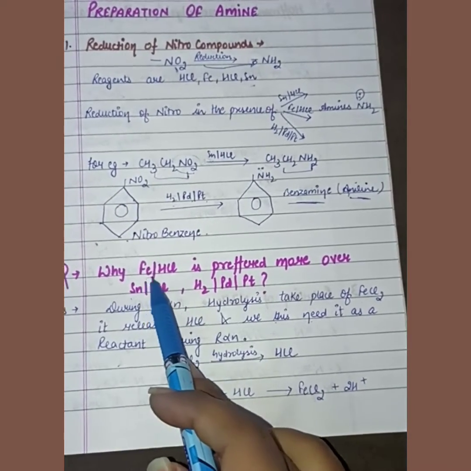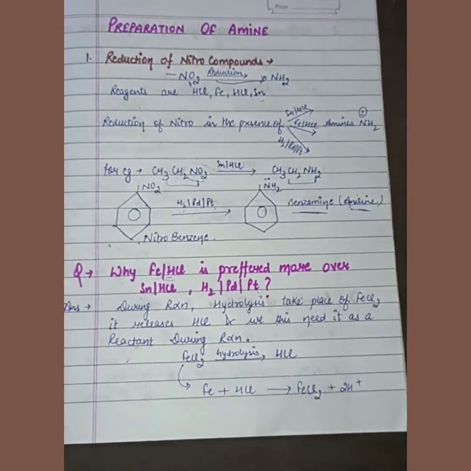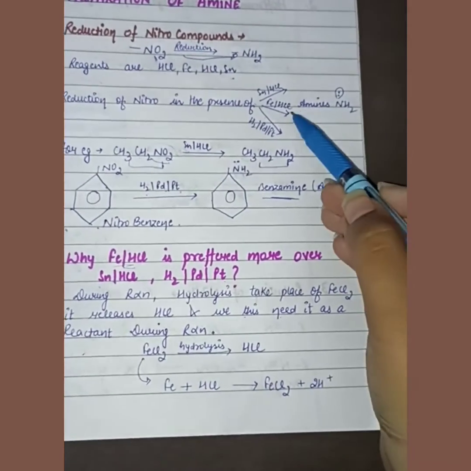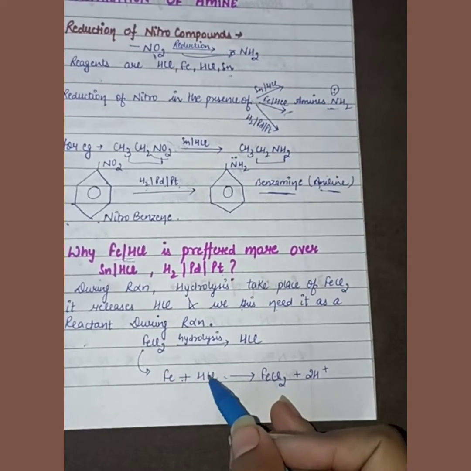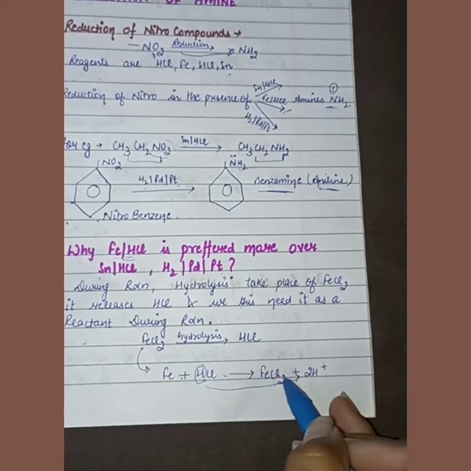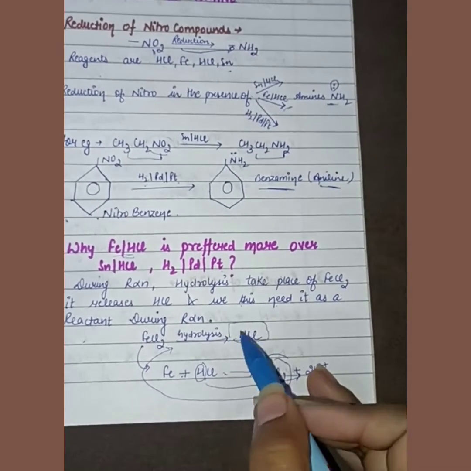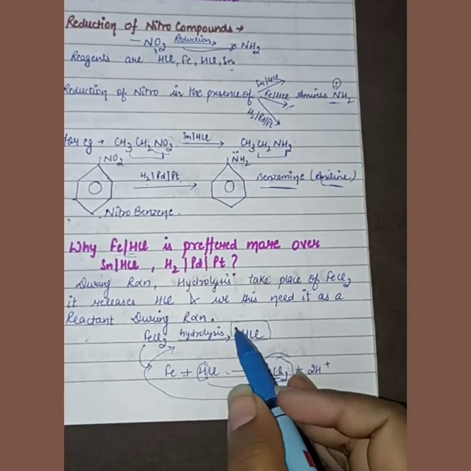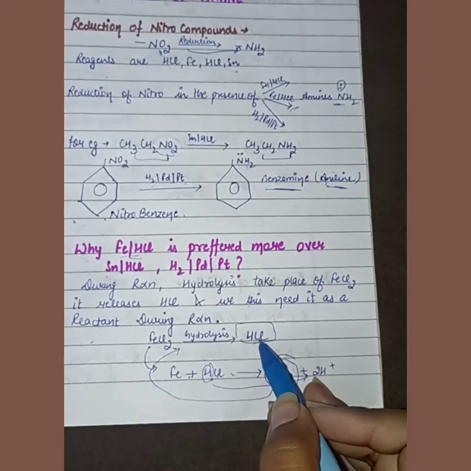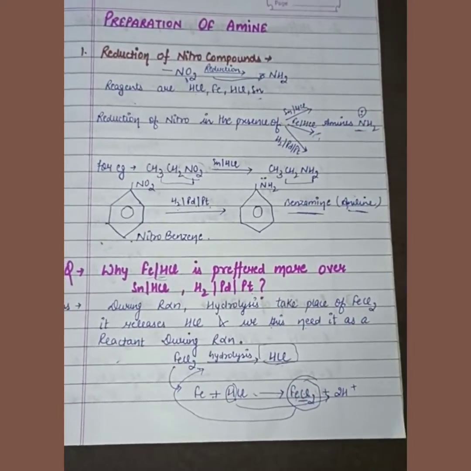That is why Fe/HCl is preferred over these two. If you see the reaction of Fe and HCl used here to make the amine, FeCl2 is formed and hydrogen is released. FeCl2 is then hydrolyzed to form HCl. HCl is needed as a reactant to make the amine, so that is why we prefer iron and HCl more.